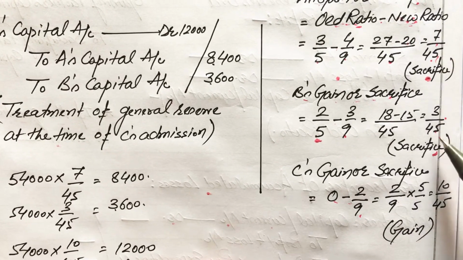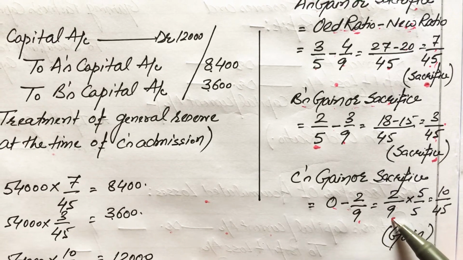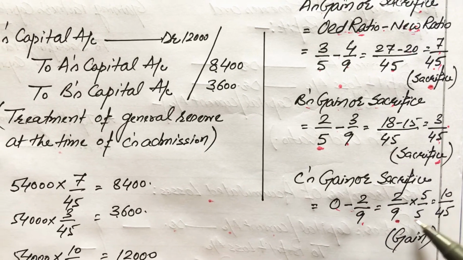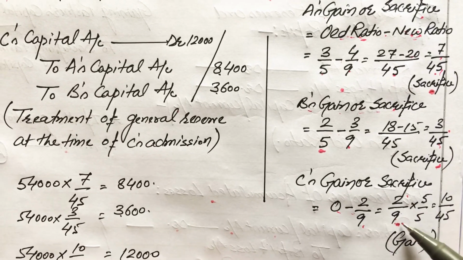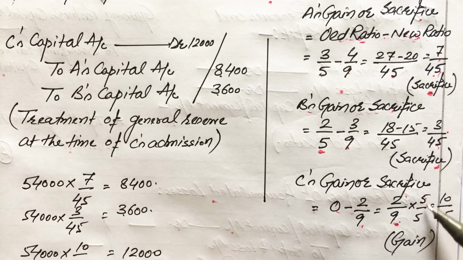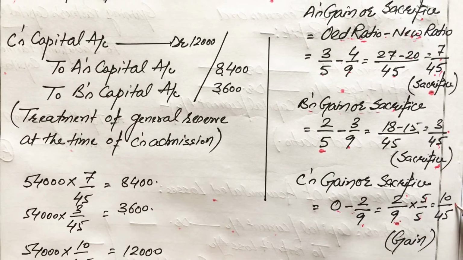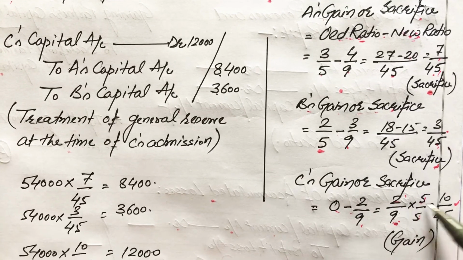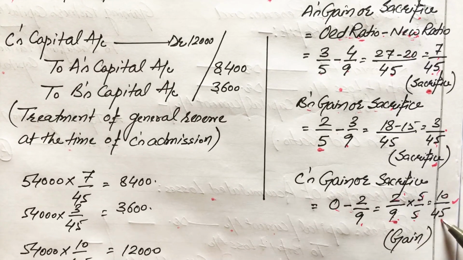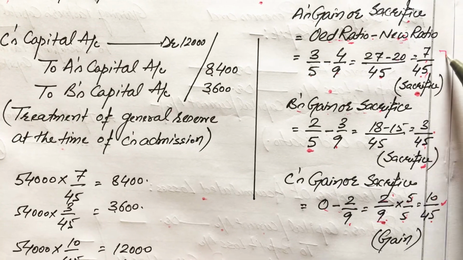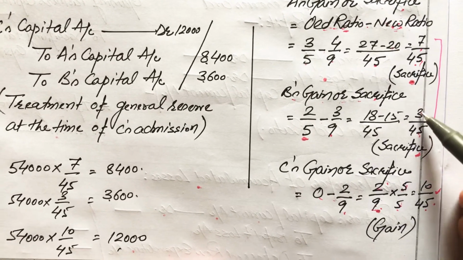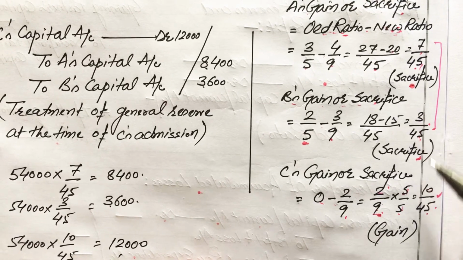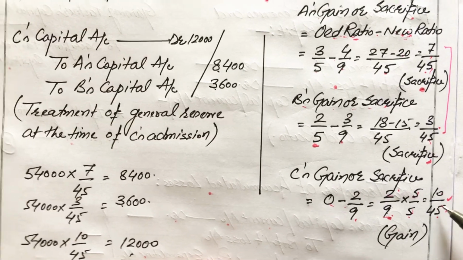LCM 45. Here, to make the denominator equal to the LCM 45, we multiply by 5. When the numerator and denominator of any fraction value are multiplied by the same digit, the fraction value remains the same. So 2 5s are 10 and 9 5s are 45, and here total sacrifice is equal to total gain: 7 by 45 and 3 by 45, that means 10 by 45. Gain is also 10 by 45.